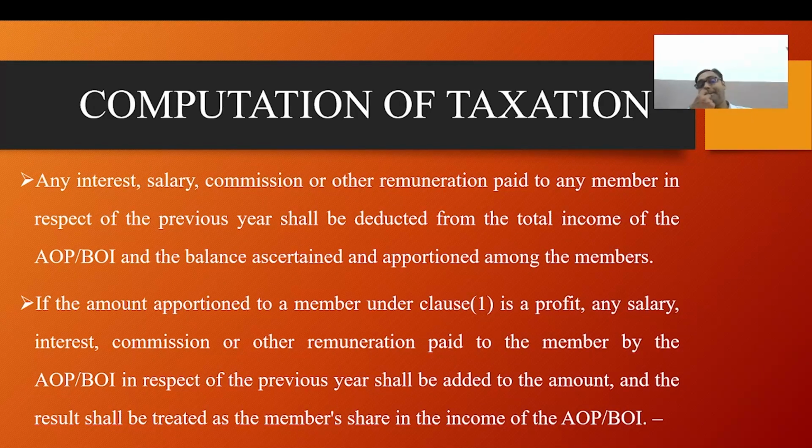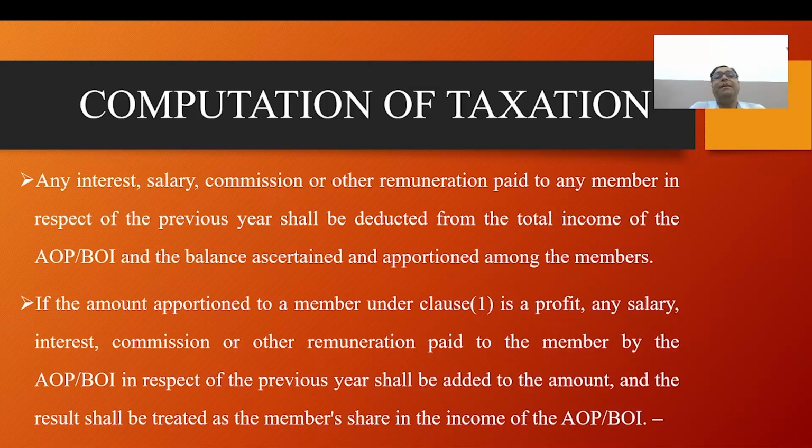Charge of tax. Number one, none of the members is liable to tax, where none of the members of the AOP and BOI has income in excess of the maximum amount which is not chargeable to tax. The AOP or BOI shall pay tax on its income at the same rates as are applicable to an individual, or normal rates.